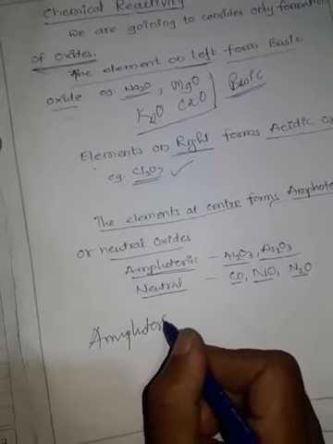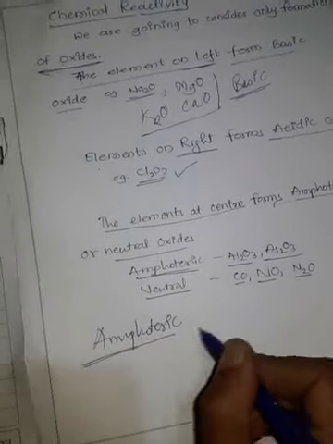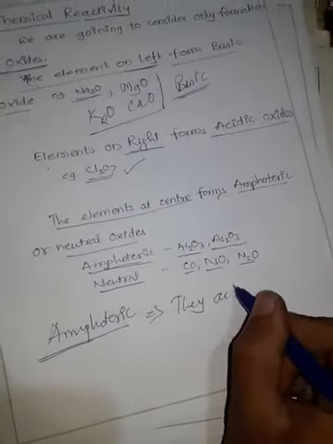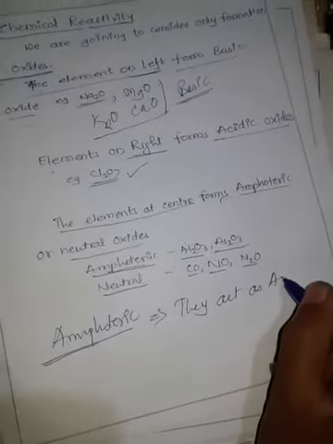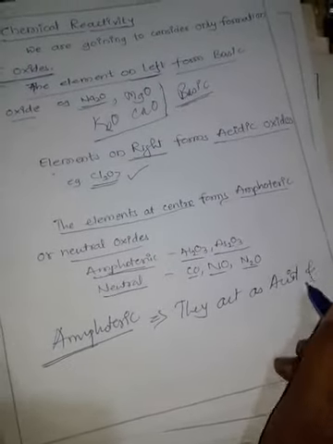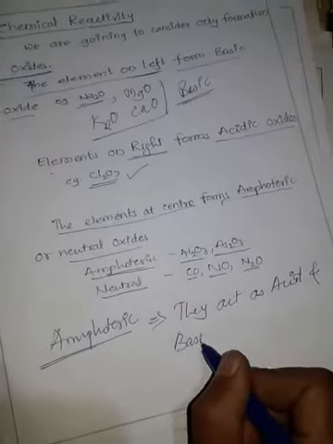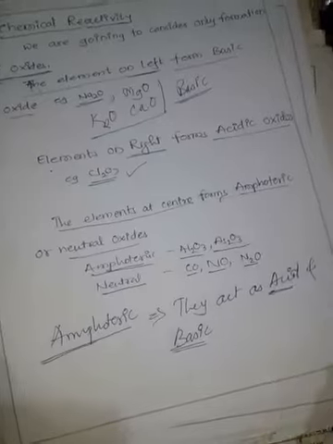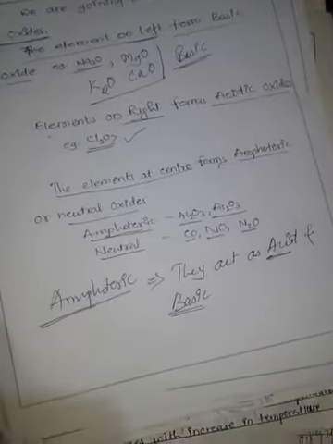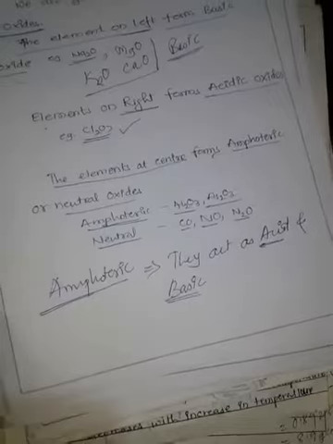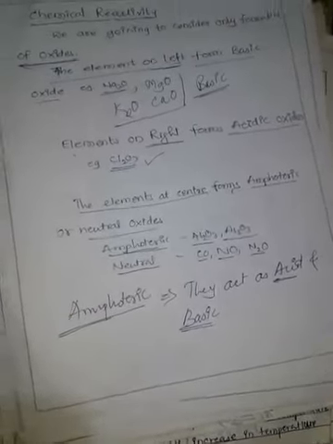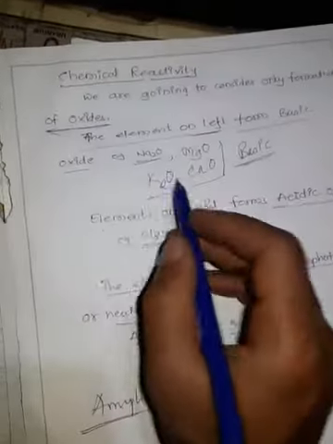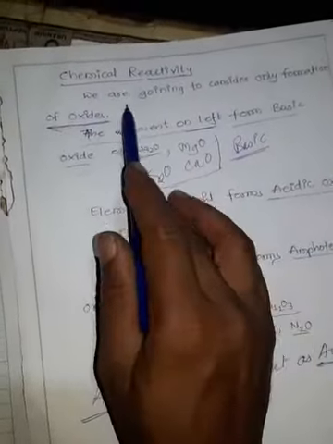What is amphoteric? They act as an acid and a base, so they show both acidic and basic properties. Whenever they come in contact with a base, they act as an acid. Whenever they come in contact with an acid, they act as a base. This is called amphoteric nature. So this is regarding chemical reactivity.